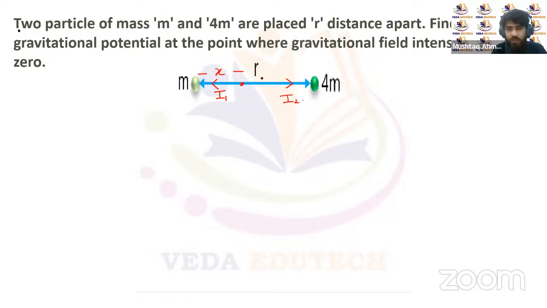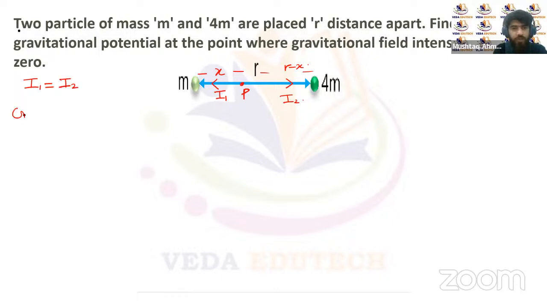Then the remaining distance will be r minus x. These two gravitational intensities should be equal for the gravitational field intensity at this point P to be 0. So I1 should be equal to I2.